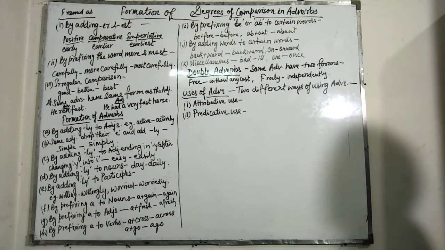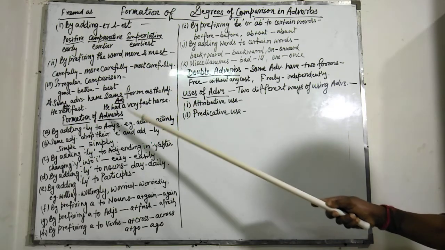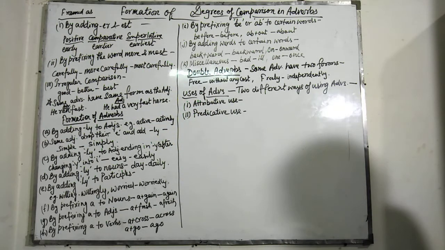Next is irregular comparison. There are certain adverbs which have no formal rules of comparison, but are very much irregular. For example, good, better, best. Bad, worse, worst. Far, farther, farthest. Further, furthest. Late, later, latest or last. Little, less, least. Much, more, most. Near, nearer, nearest or next.